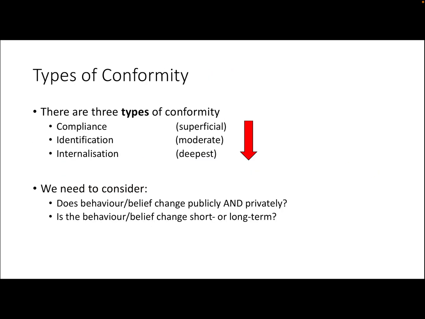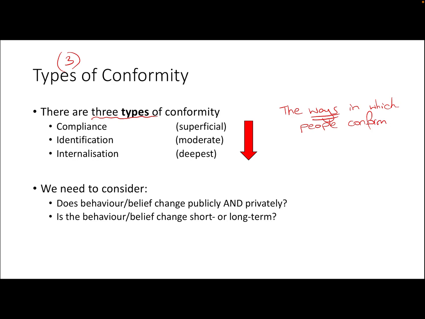We're going to be looking at 3 different types of conformity. Really important not to get this confused with explanations for conformity, which will come in the next video. When we talk about types of conformity, we're talking about 3 types: compliance, identification, and internalization. We can think of these in terms of the depth of conformity. Another way to think about types of conformity is the ways in which people conform. We'll look at each of these in turn and we'll look at some examples.